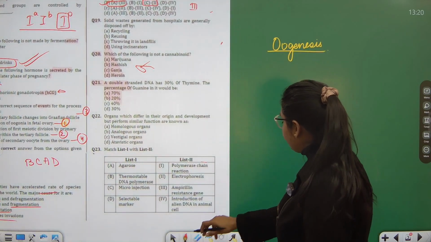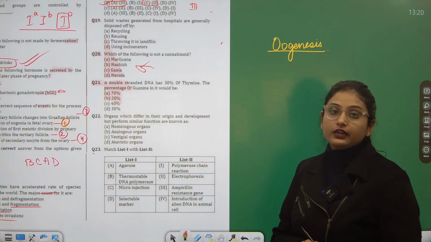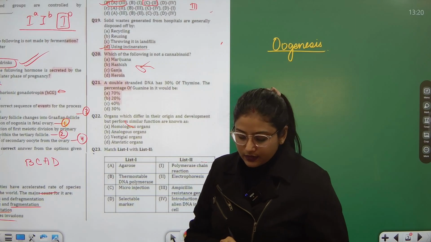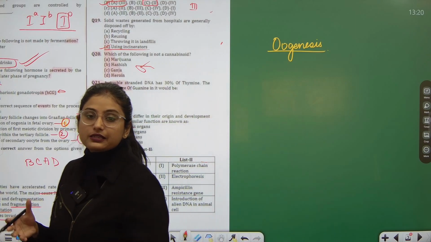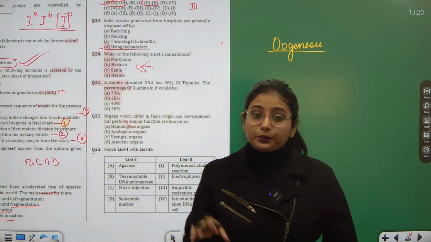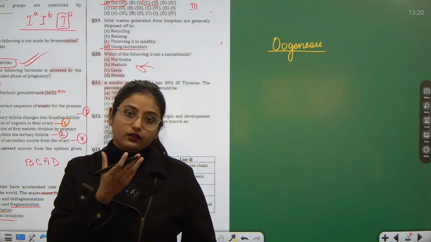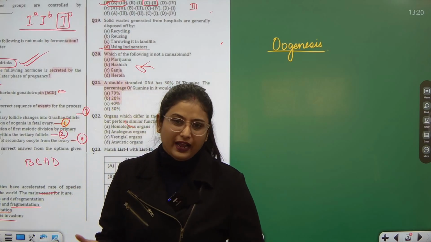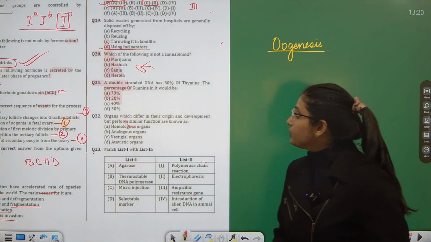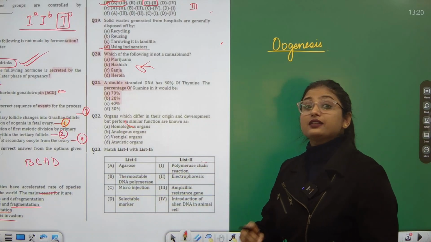Question number 19. Solid wastes generated from hospitals are generally disposed of by using incinerators. I'll tell you why. Incinerators convert the waste completely into ashes. It's very convenient, once you have broken it down into ashes, there is no leftover thing. Ashes will anyhow merge with the soil and get dissolved. So incinerators are the best way to dispose of the solid waste from hospitals, as those can spread diseases.